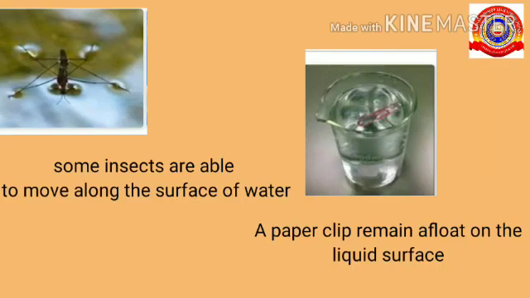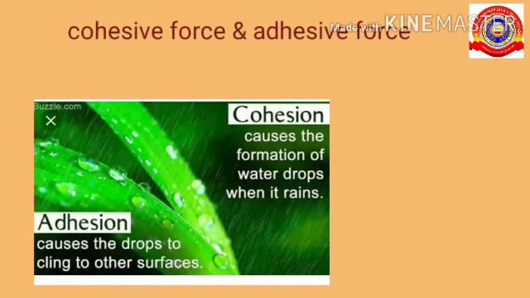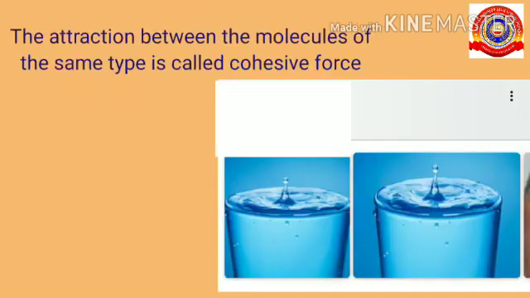The next one is about cohesive force and adhesive force. One example of cohesive force is that it causes the formation of water drops when it rains, and adhesion causes the drops to cling to other surfaces, that is, the molecules of two drops of the same substance together. Okay, so let's see what is cohesive force.